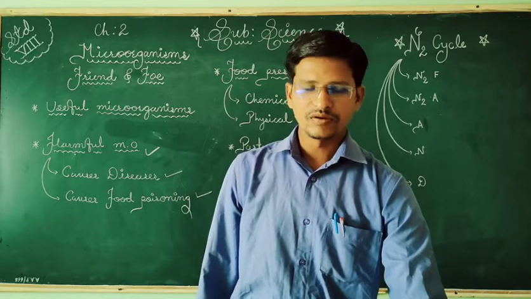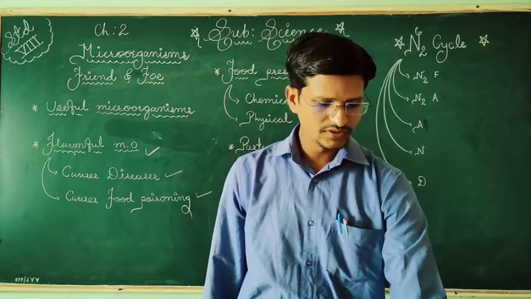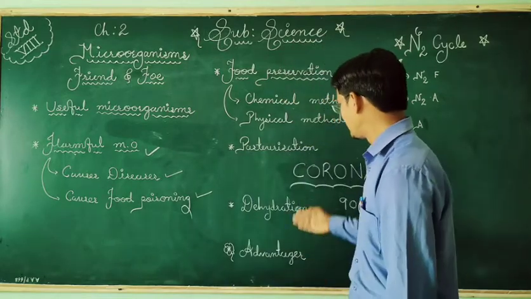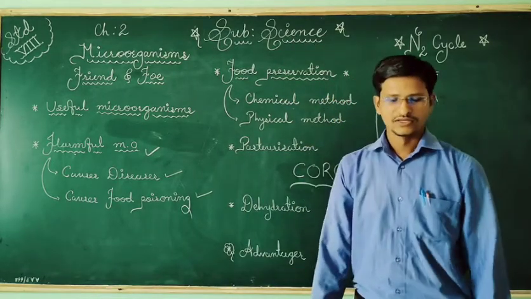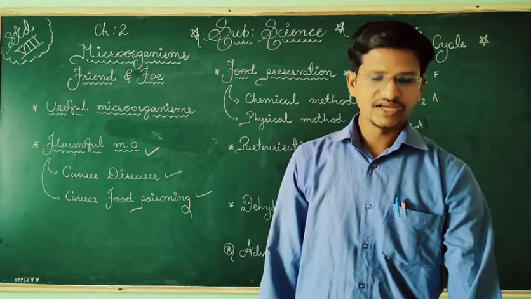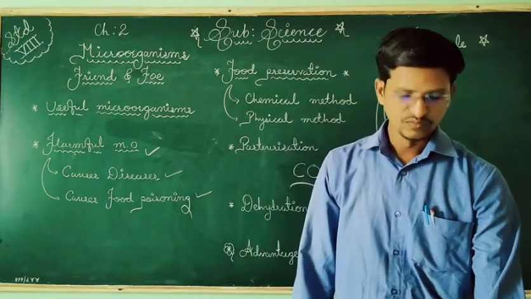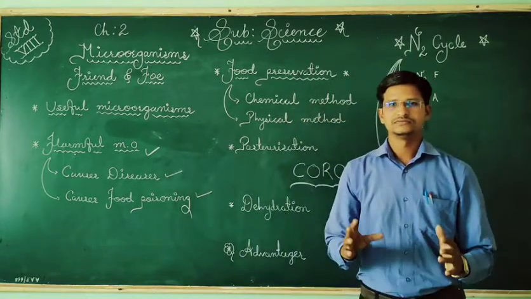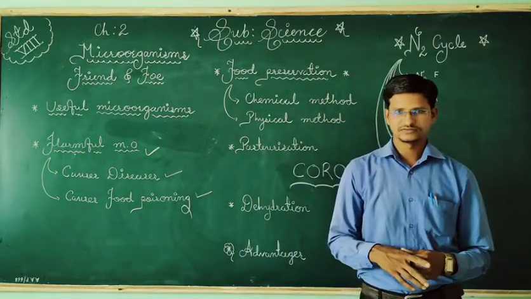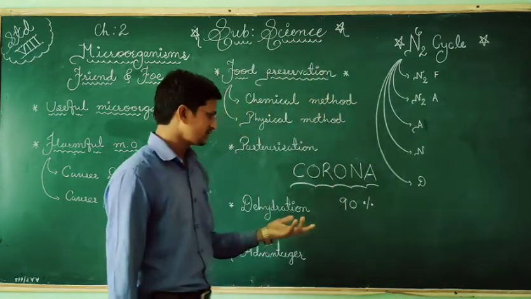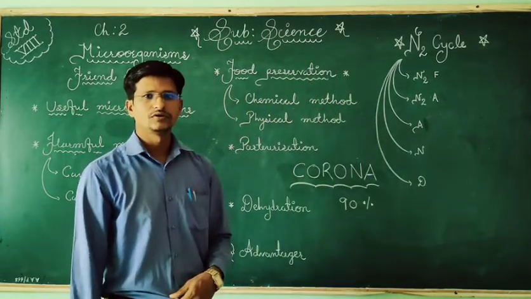Next, the breathing problem related diseases: common cold, tuberculosis, and pneumonia. Okay, now here also we can see corona disease. Next, with the help of water: when we are drinking spoiled water, or we can say dirty water, thousands of bacteria will be there, and they are also causing some disease.